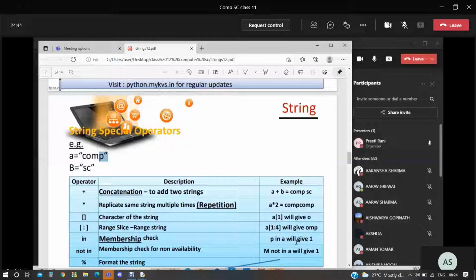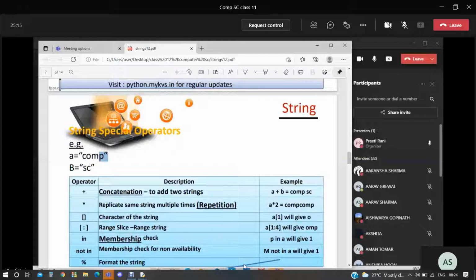Membership check for non-availability: not in. M not in A, meaning M is not inside A. It will give 1, true, because it is not the M. Capital M is written there, children, so capital M is not there. Instead of capital M, if it is small m, it will give a different answer, because m is there and it is asking not in.